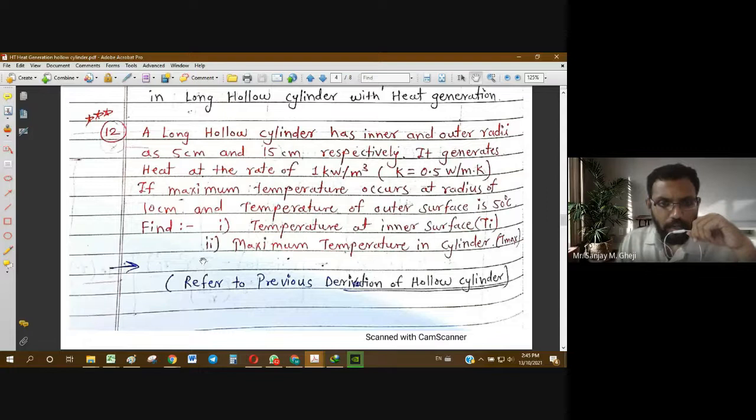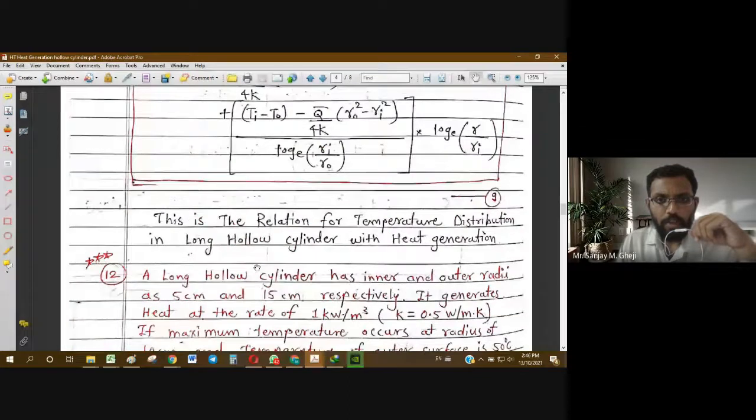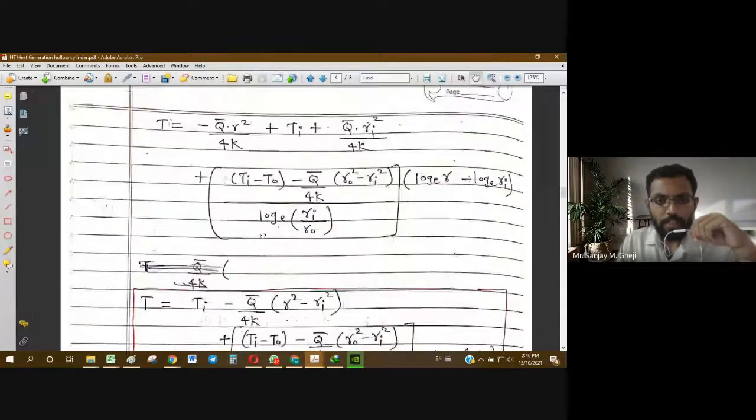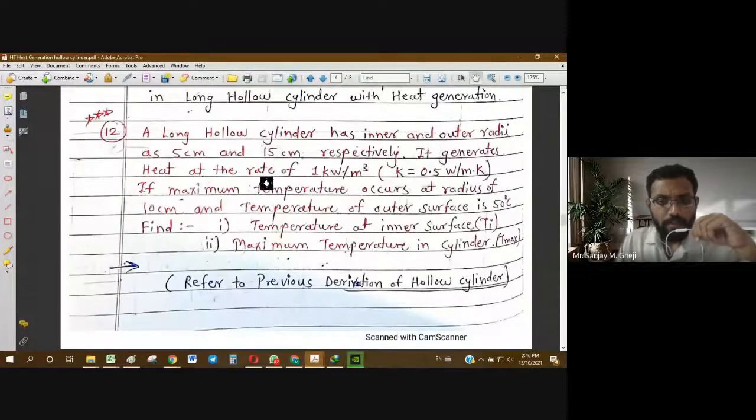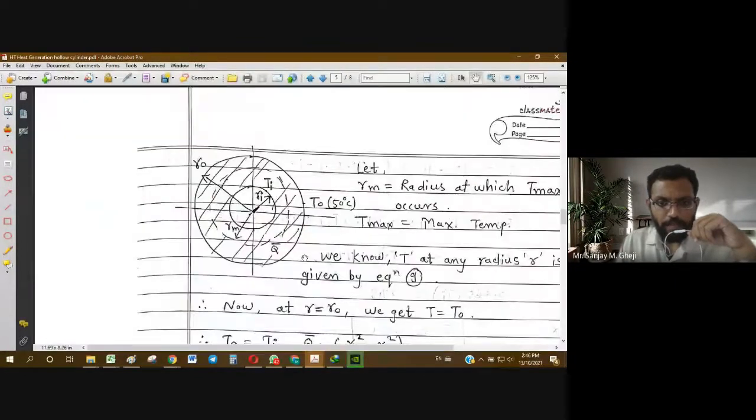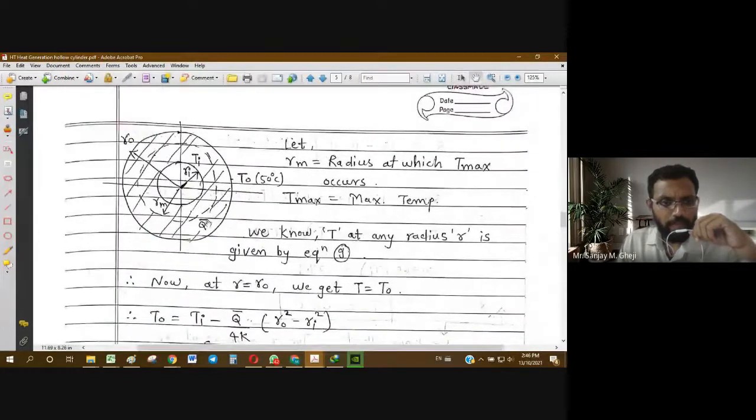Again, all the derivation steps of the previous case are not repeated here. That's why in the solution a note is given: refer to the previous derivation of the hollow cylinder. So while solving this problem, you have to do all the steps that we just saw in the entire general derivation. Then we will directly use the relation. So this is going to be the diagram.